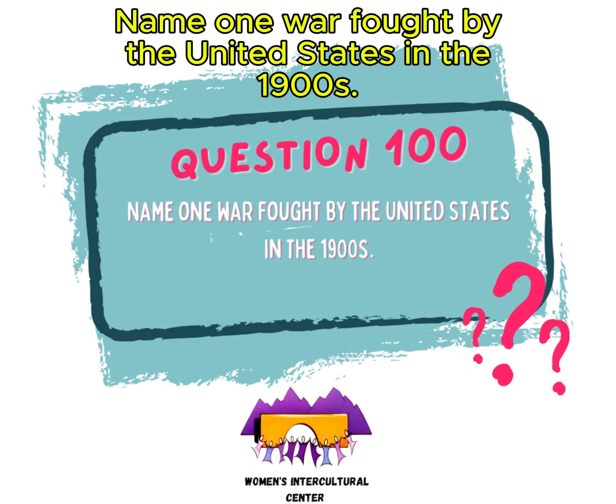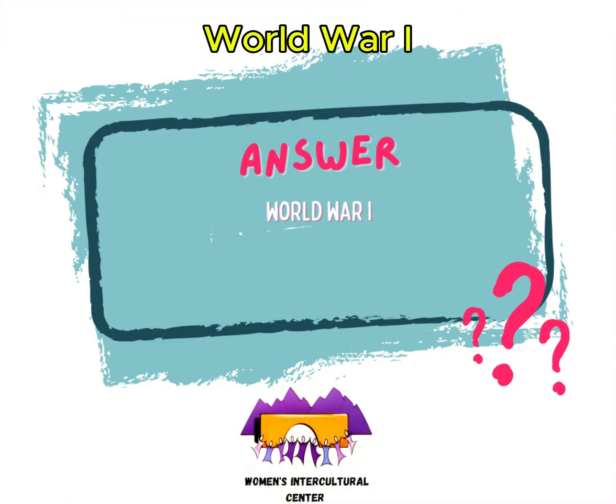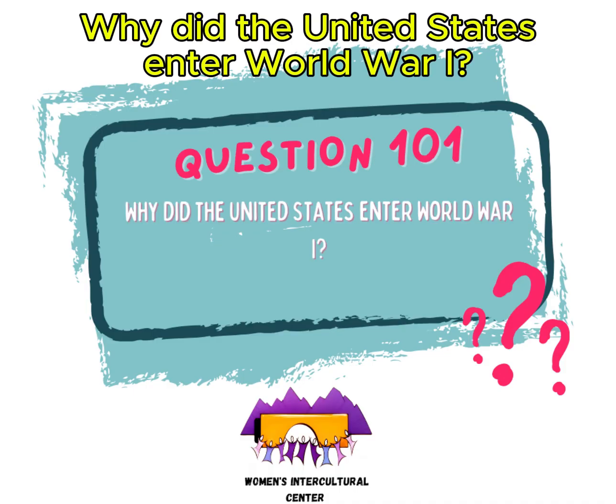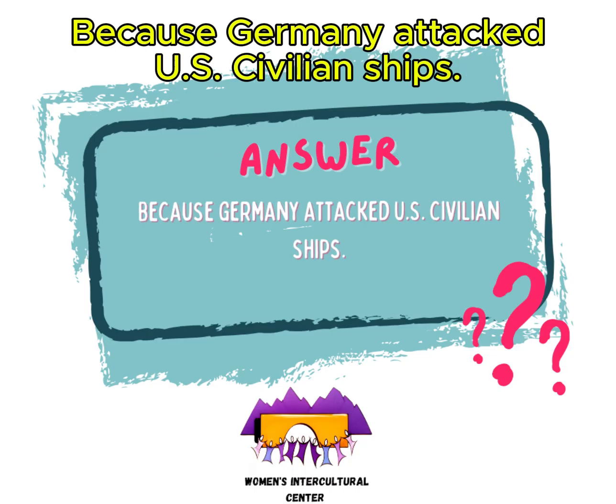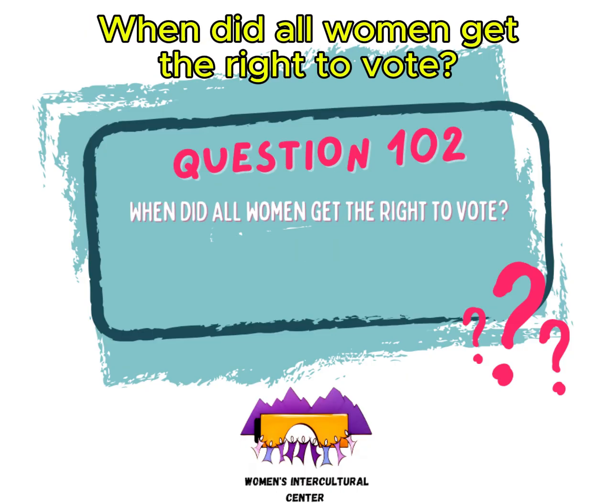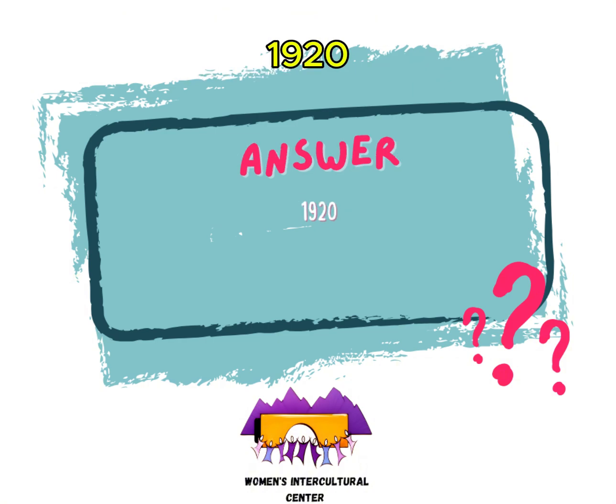Name one war fought by the United States in the 1900s. World War I. Why did the United States enter World War I? Because Germany attacked U.S. civilian ships. When did all women get the right to vote? 1920.